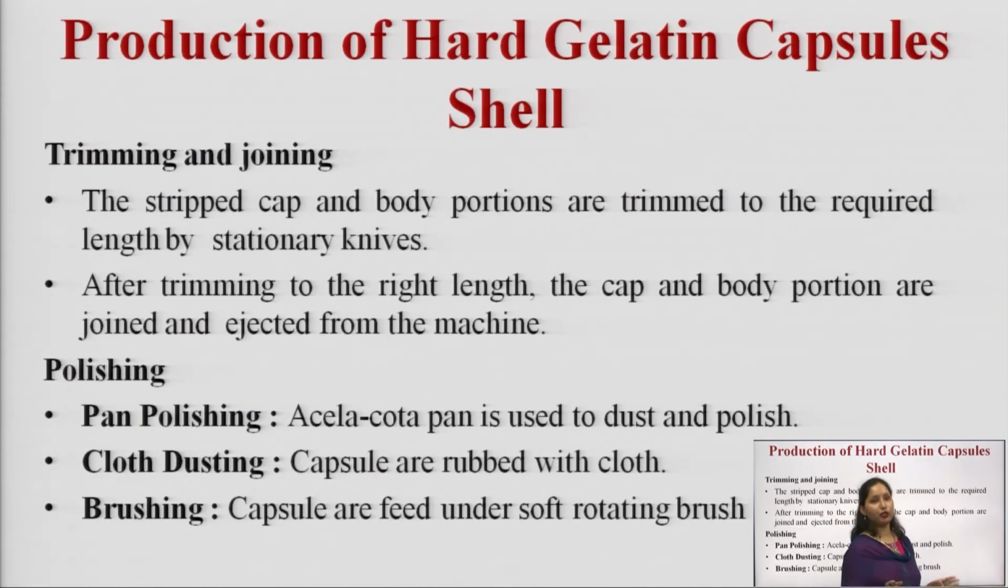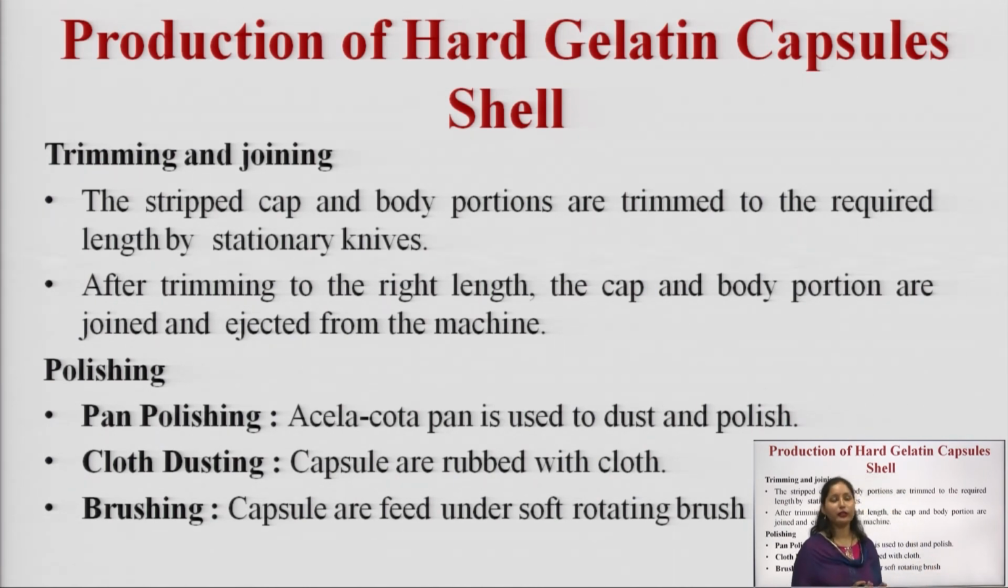Then trimming and joining. In trimming and joining, what we do? We cut the desired length of the cap and the body and we finally join them. The stripped cap and body portions are trimmed to the required length by stationary knives, and after trimming to the right length, the cap and body portions are joined and ejected from the machine. Then lastly, polishing. Polishing is done to produce the desired luster, and also if there is any foreign particle adhered onto the outer shell, then that should be removed.